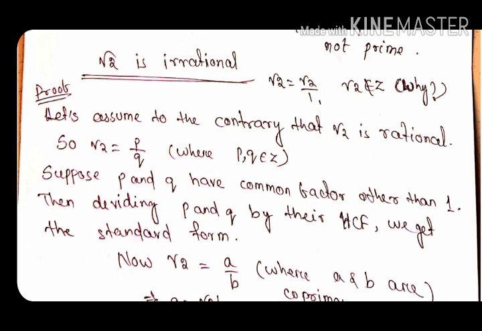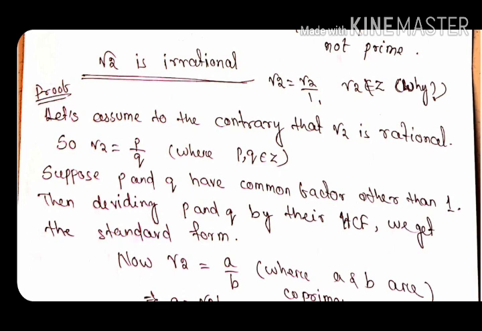That we have discussed for example purposes in an earlier class, but here we will solve this through the method of contradiction. Contradiction means opposite, opposing one's statement. So let's assume to the contrary that root 2 is rational. To the contrary means here it is given to prove root 2 is irrational, but opposing the given point, we will assume root 2 is rational. Here irrational is to be proved, but we are taking rational. So if root 2 is rational, it can be written in the form p by q, where p, q belong to Z and q is not equal to 0.